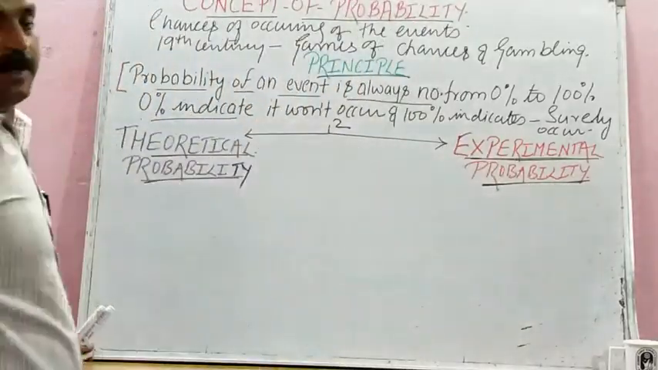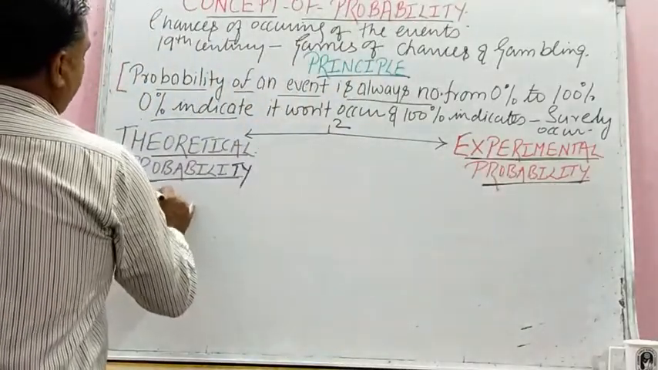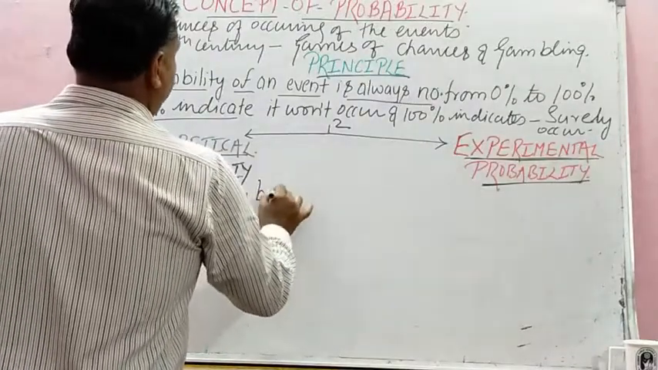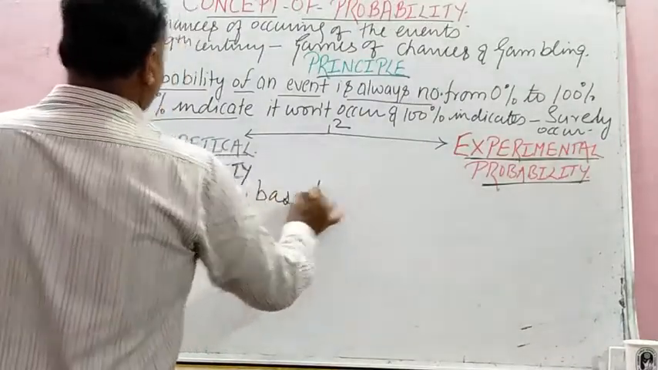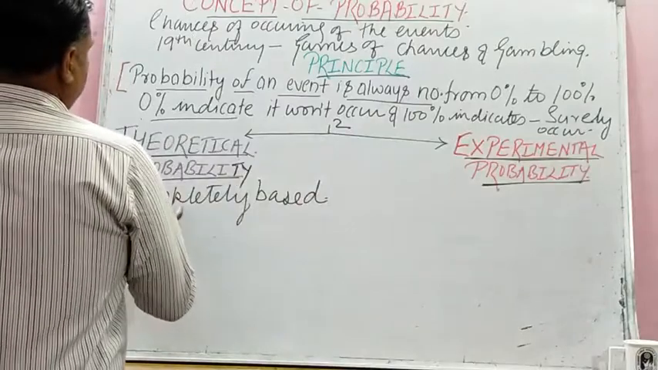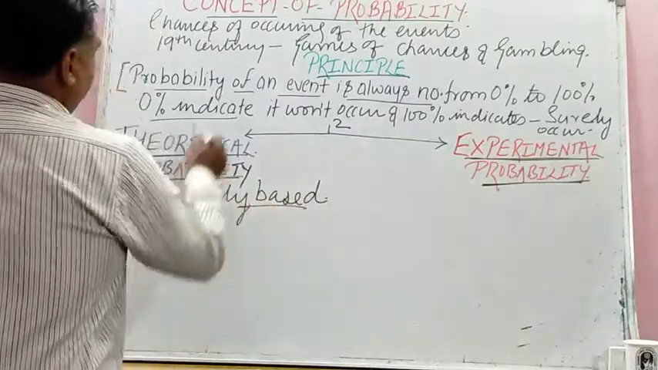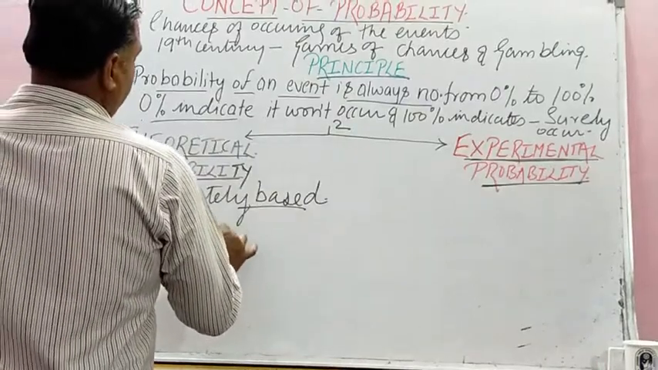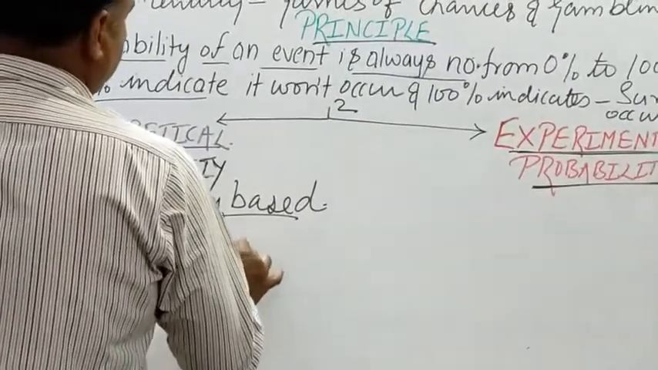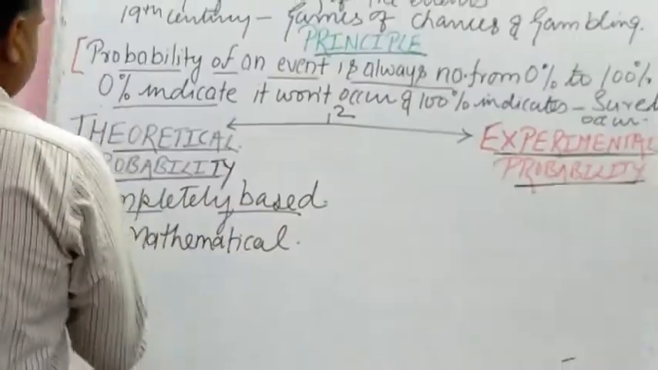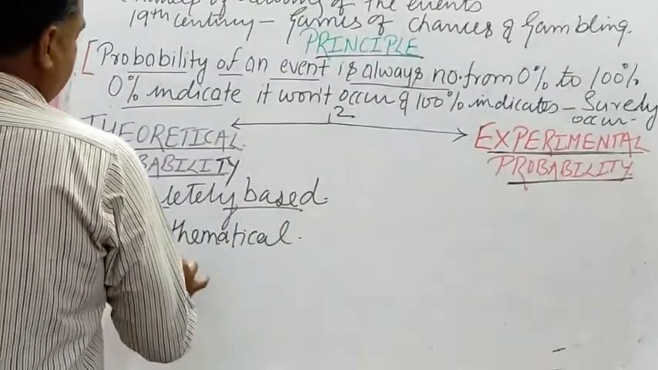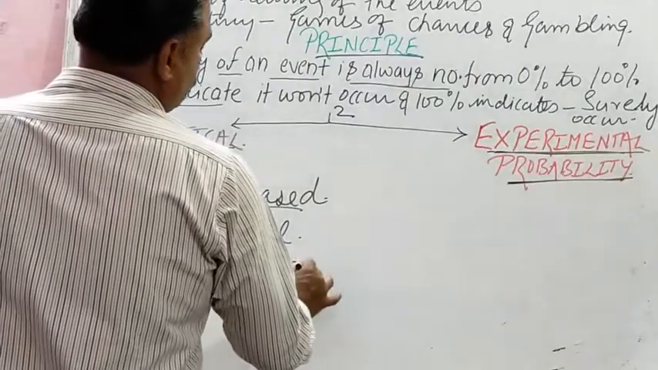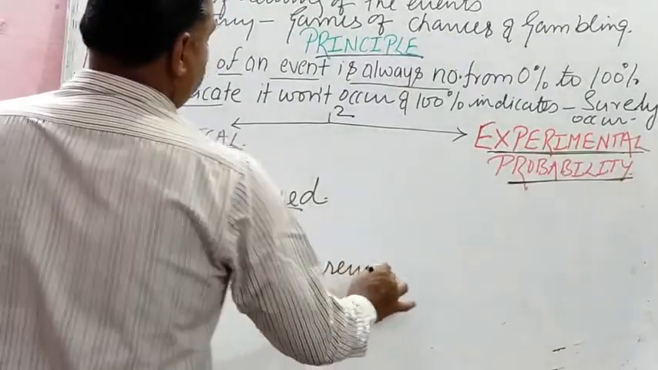Student, theoretical probability is completely based on, because it is theoretical, so it will be completely based on mathematical calculations of the events. Calculation of occurrence of events, isn't it?